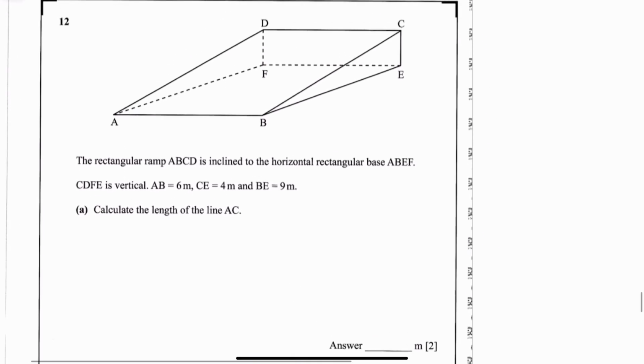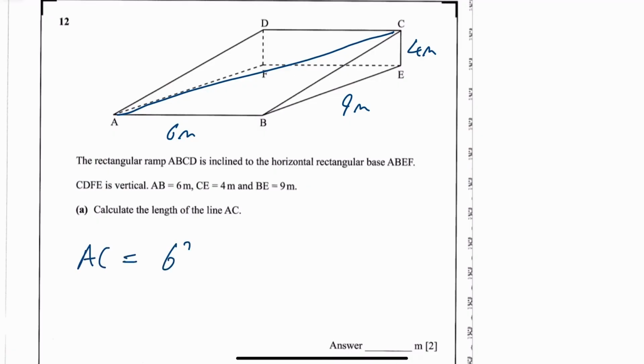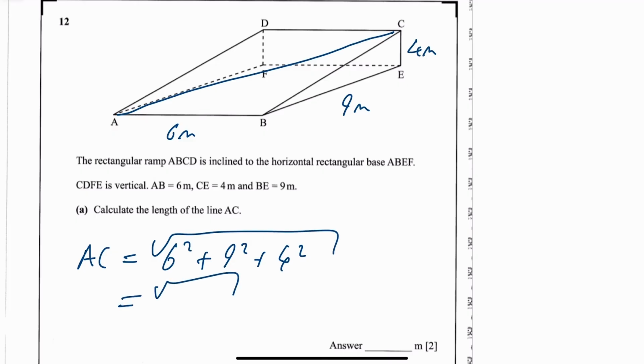Okay, next question. We've got this shape here. It says AB is 6 meters, CE is 4 meters, BE is 9 meters, and you have to find the length of A to C. So A to C is this diagonal along the front, so it's a 3D Pythagoras question. You can do that in one go to say that AC is equal to the square root of 6 squared plus 9 squared plus 4 squared. If you do that out, that's a perfect answer of root of 113.